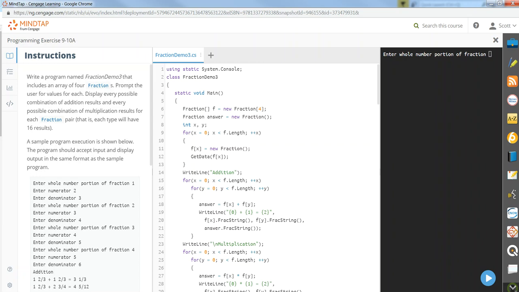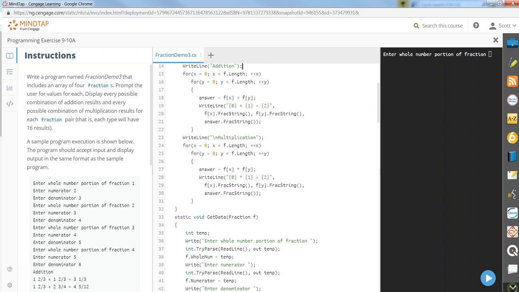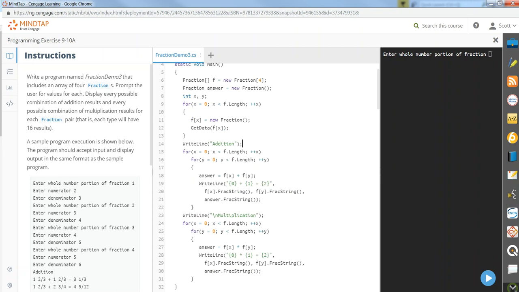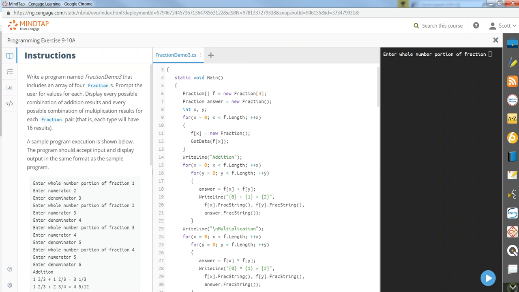So I am in my acquisition or get data method. Now, check your code. I'll go through this so you can check to make sure that your code is the same as mine. Check the indentation.